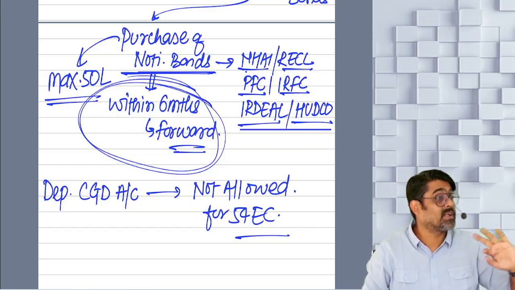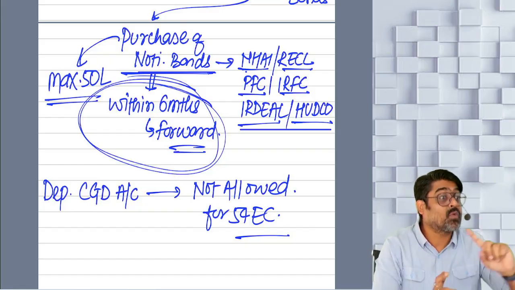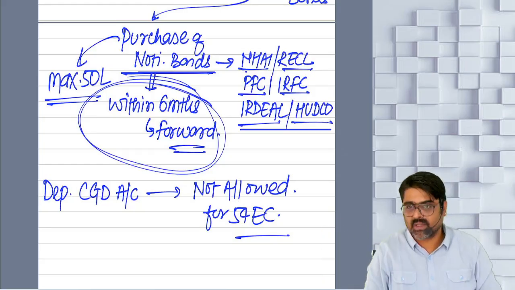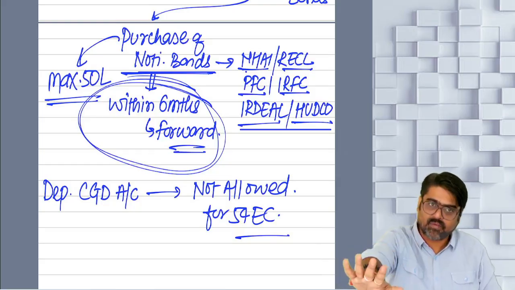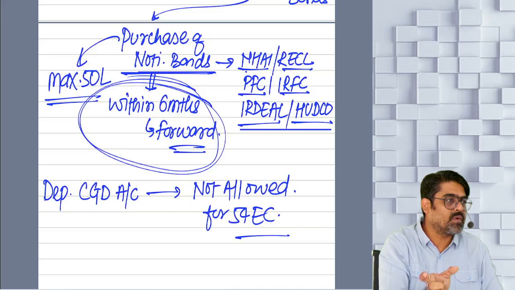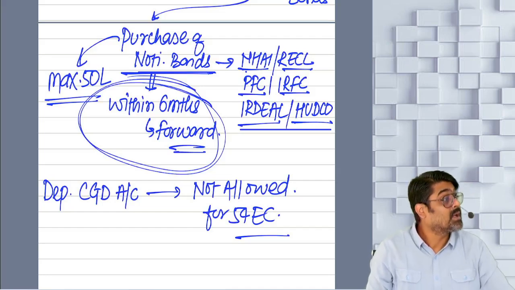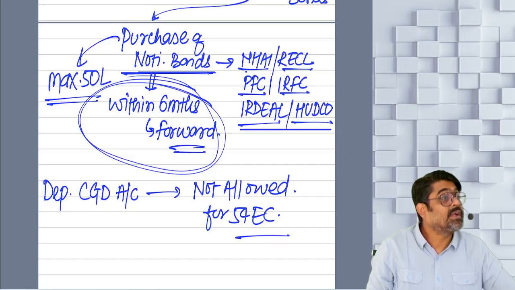In earlier 3 sections, how was revocation done? We used to reduce the amount of exemption out of the cost of the new asset. Yes or no? Here you are not supposed to do the revocation like this. Whatever amount of exemption was availed under section 54 EC, that entire amount of 54 EC we will charge as a deemed long-term gain in the year in which either you have sold the bonds or bonds are kept as security to take the loan or the bonds are converted into money, meaning they are redeemed.